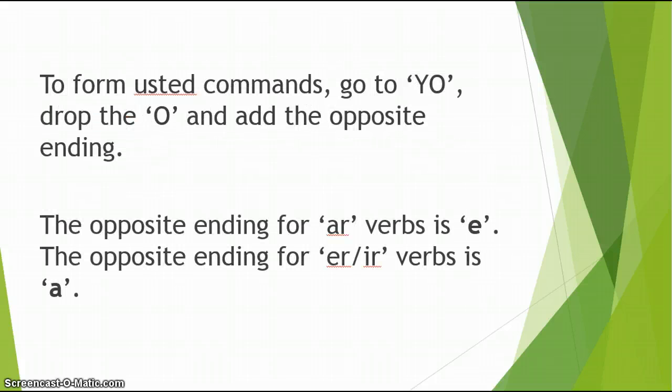Para crear los mandatos ustedes o usted, hay 3 pasos. Número 1, go to yo. Número 2, drop the O off the end of your yo ending. Y número 3, add the opposite ending. What the opposite ending means, and this is very, very important, is that if you have an AR verb, instead of using an A in your ending, you're going to now use an E. And for ER and IR verbs, now you're going to use an A instead of an E or an I in your ending. And we'll show some examples in a moment.